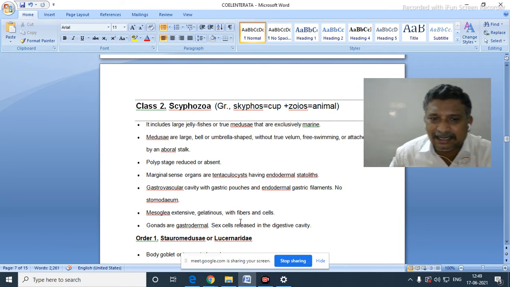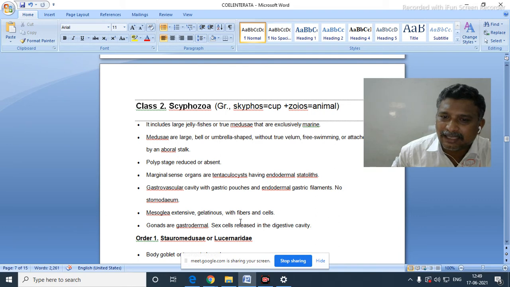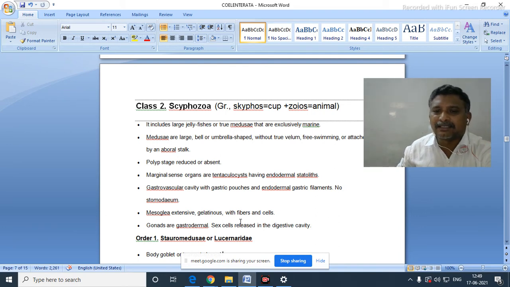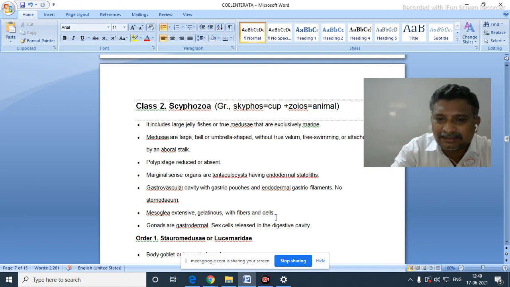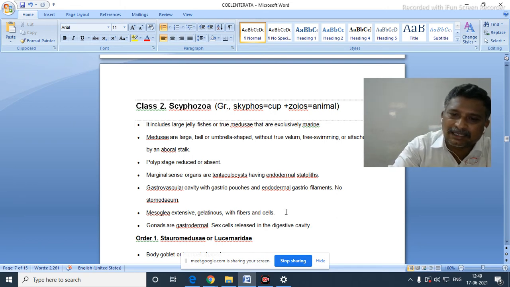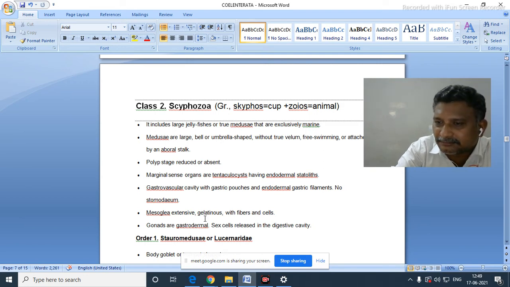Marginal sense organs are tentaculocysts having endodermal statoliths. Gastrovascular cavity has pouches and endodermal gastric filaments, and a stomodaeum. The mesoglea is extensively gelatinous with fibers and also cells, but in Hydrozoa the mesoglea is non-cellular.